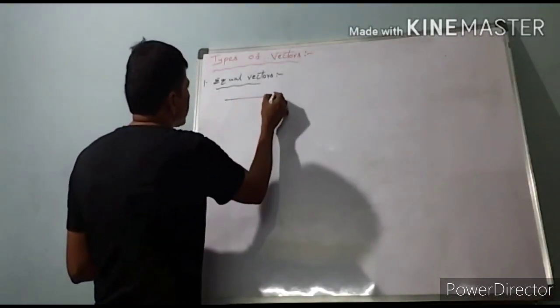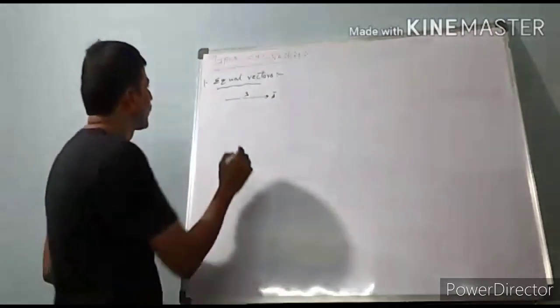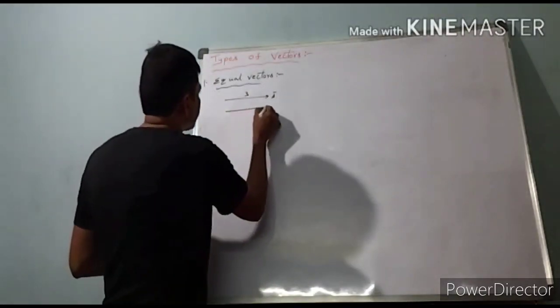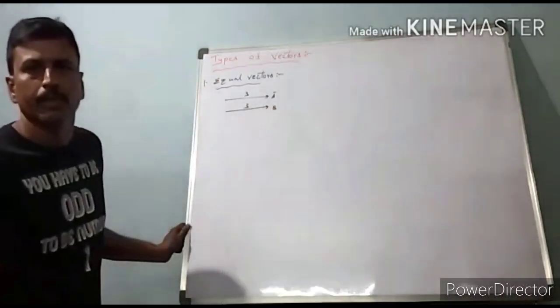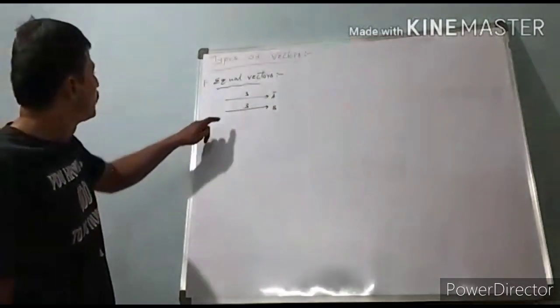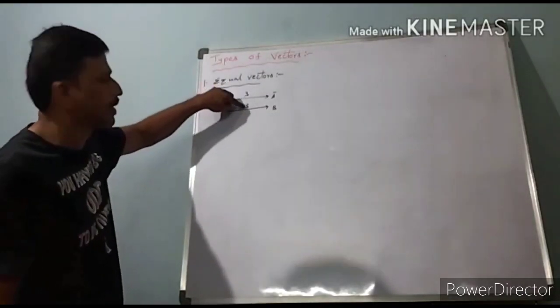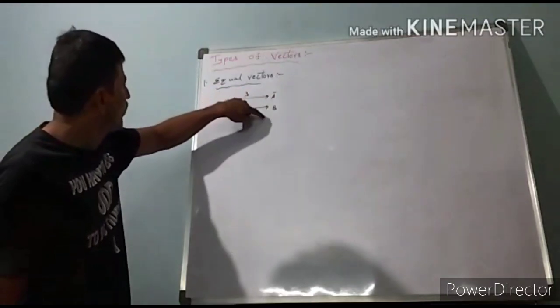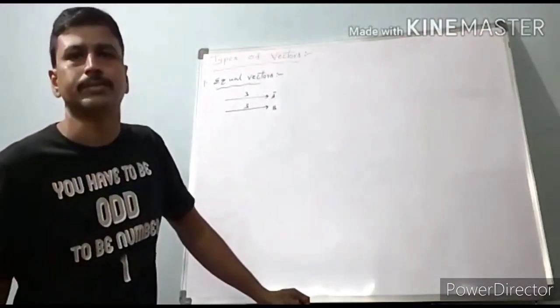A bar is a vector, its magnitude is 3 units. B bar is another vector, its magnitude is 3 units. So what is the definition? Two vectors are said to be equal if they have the same magnitude and same direction. Such vectors are called equal vectors.